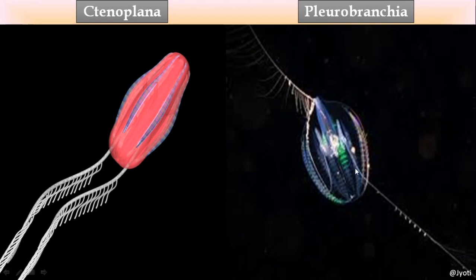Now this is the Pleurobrachia. Here also you can see these are the comb plates. So this is a jelly-like structure. The body is jelly-like and it is diploblastic. Here also you can see there are 2 tentacles, and these tentacles have the flagella. The whip-like flagella are there, which help the organism to swim in water.